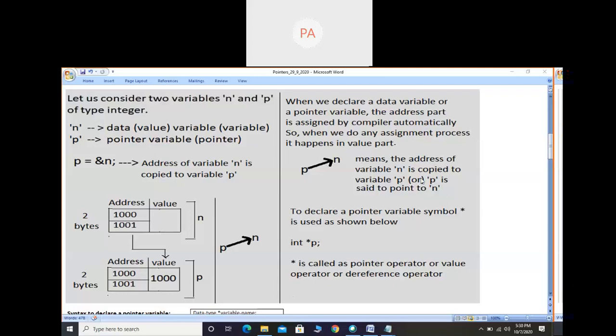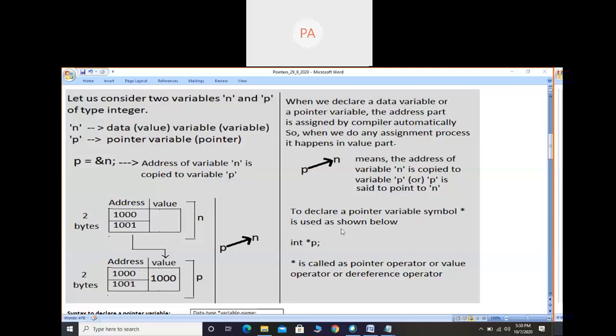So p points to n means the address of variable n is copied into p, or p is set to point to n. If you say p is set to point to n, it means the address of n is copied into p. That happens only when this type of statement is executed. Simply by writing a declaration statement, you cannot say p points to n. Once you write p equals ampersand n, then you can say the address of n is copied into p, and in the tracing part you can mark it like this: p arrow mark n.